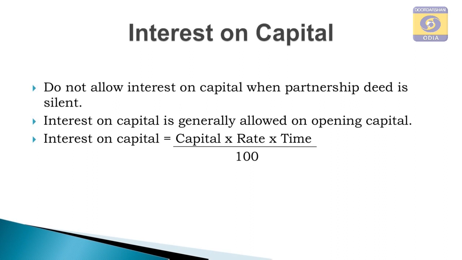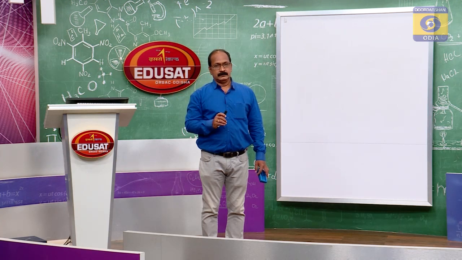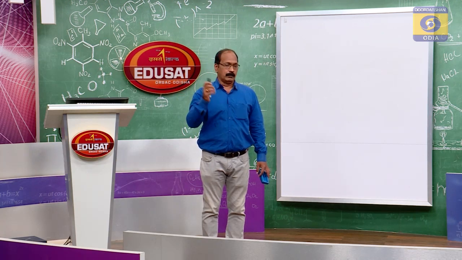If the capitals of all partners are equal and the profit sharing ratio is equal, then no question of allowing interest on capital, remember. But if the capital contributions of different partners are unequal and the profit loss sharing ratio is equal, then interest on capital is to be allowed.